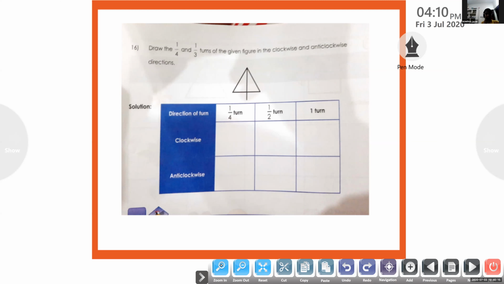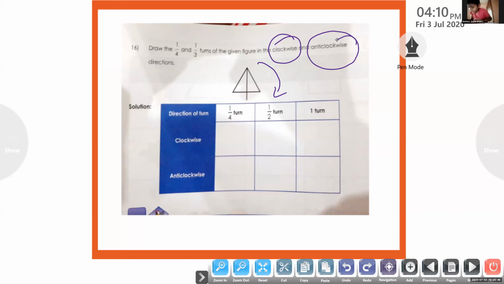First, you will start clockwise. Do it alone, 1 minute. So, 1 by 4 turn in the clockwise direction first, and then we have to do anti-clockwise directions. And the question is wrong, but according to the solution, after 1 by 4, we will do 1 by 2 and 1 full turn. Okay?